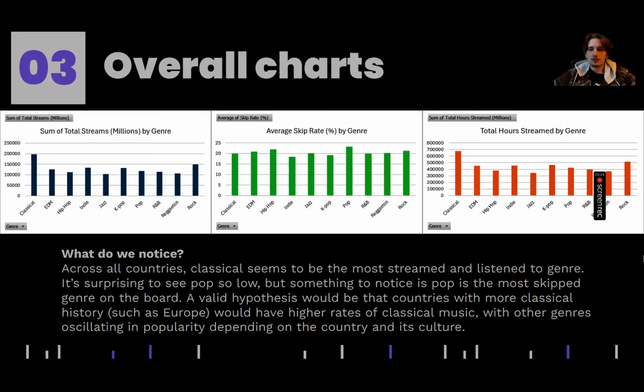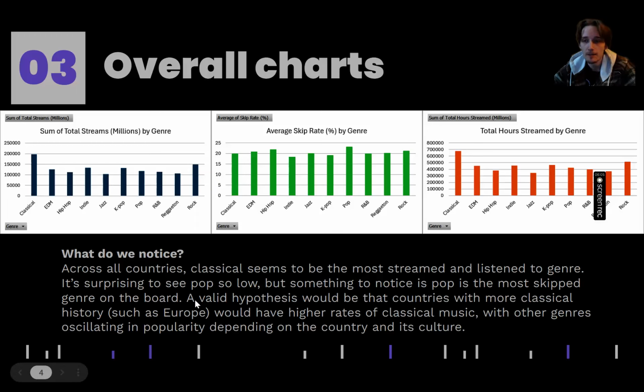Something that was surprising for me at least was to see pop was so low, right? Pop is very skipped compared to all the other genres, I should say, which I guess makes sense because a lot of people just listen to a generic pop song and they want to skip it. But something that shocked me still was if you look at total streams by millions, pop seems to be fairly low. So I guess it's only maybe an American local thing that we'd like to base it off of.